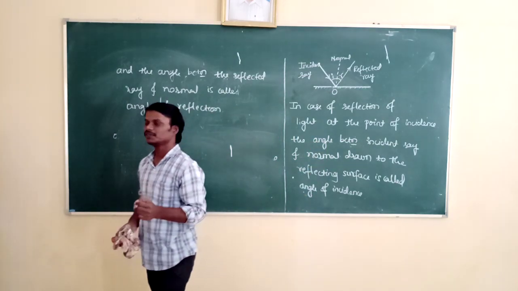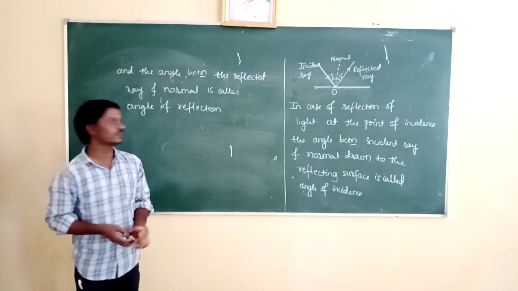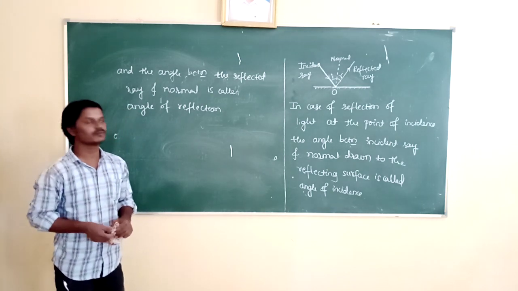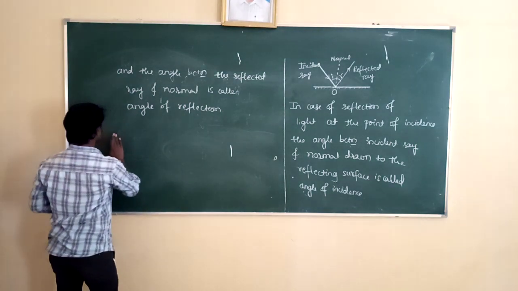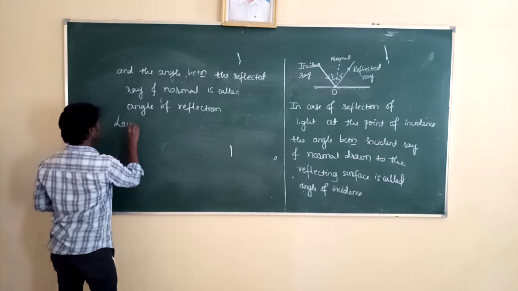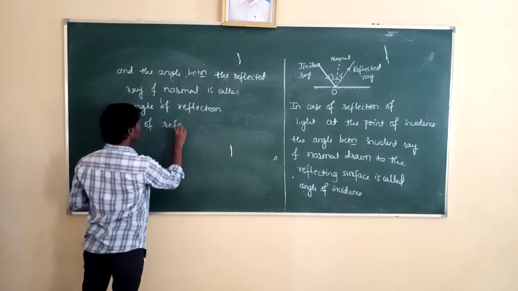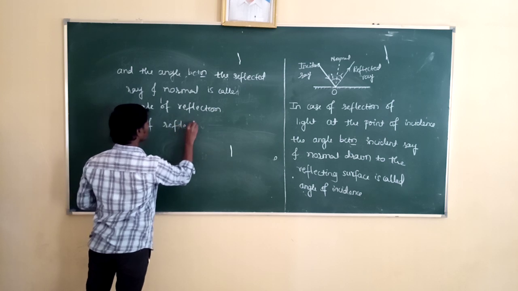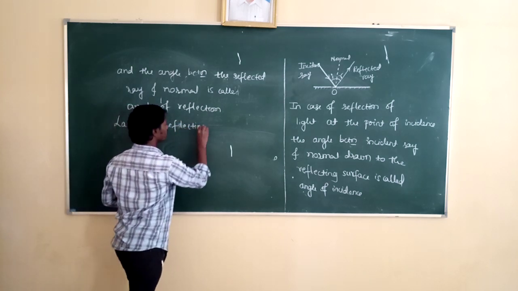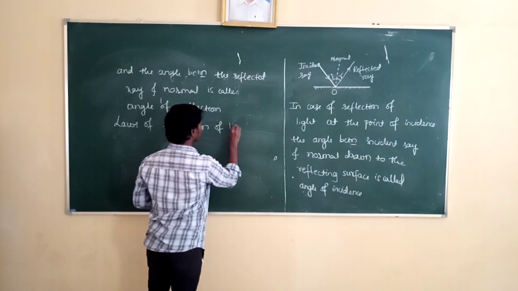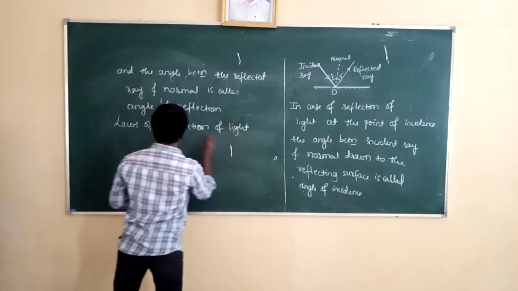So next we are going to study the laws of reflection of light. What are those laws of reflection of light? What is the first law of reflection of light here?